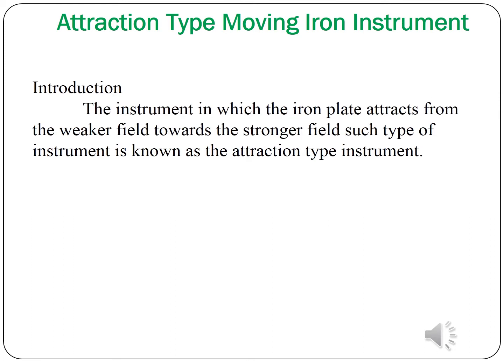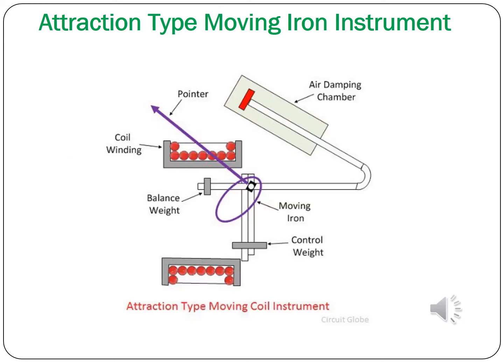First we are going to see the attraction type moving iron instrument. So what is the attraction type moving iron instrument? The instrument in which the iron plate is attracted from the weaker field towards a stronger field is known as an attraction type moving iron instrument. So this is its construction.